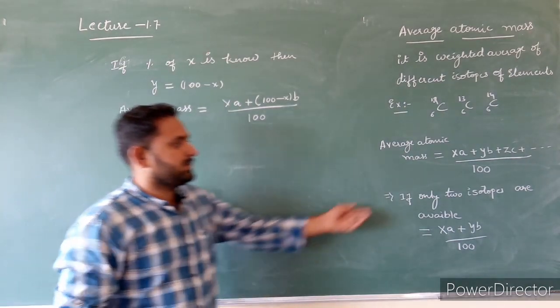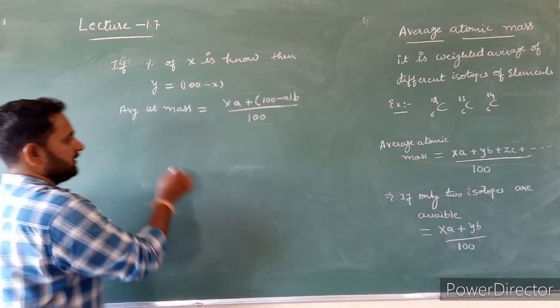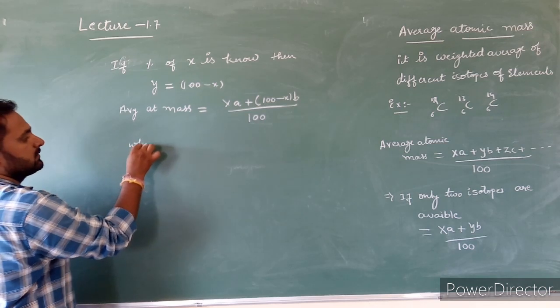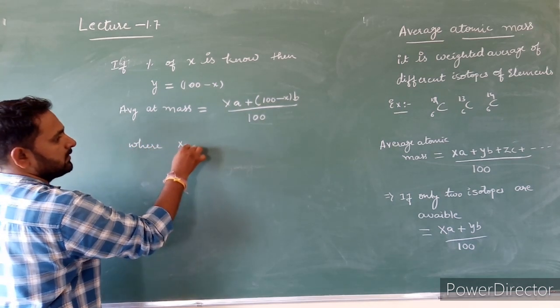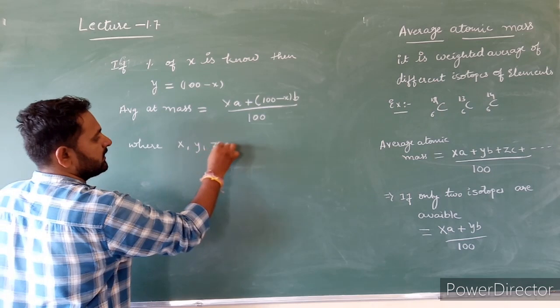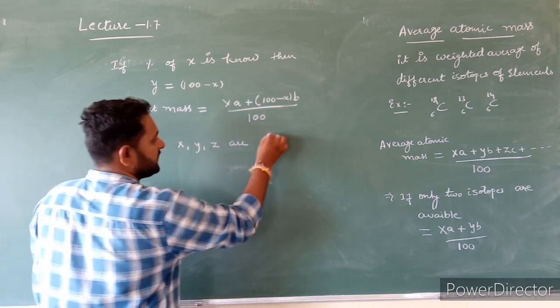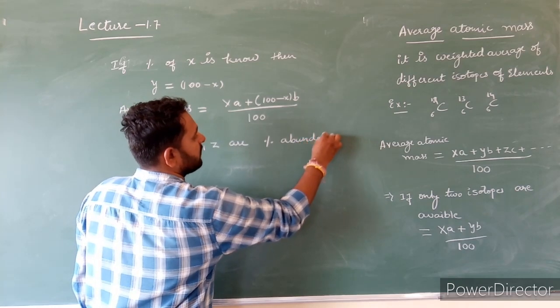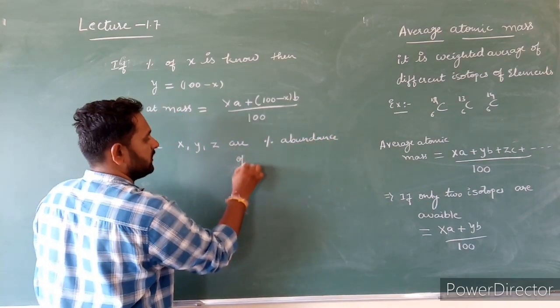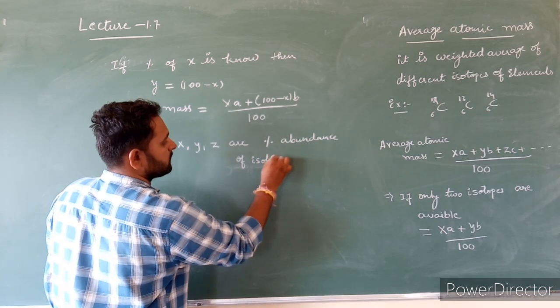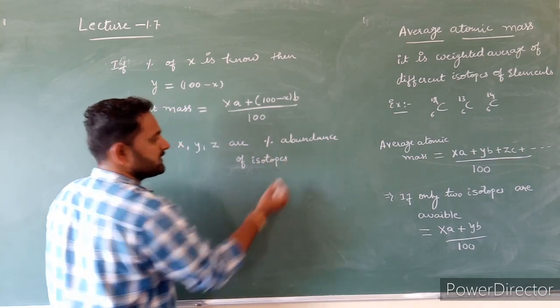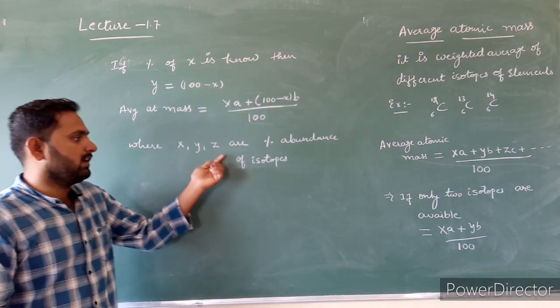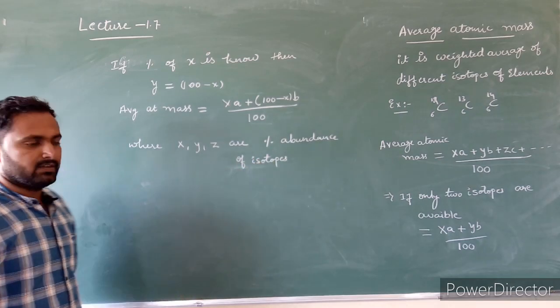Then what are x and what are A? Where x, y, z are percentage abundance of isotopes, means percentage of isotopes. x, y, z are percentage of isotopes.